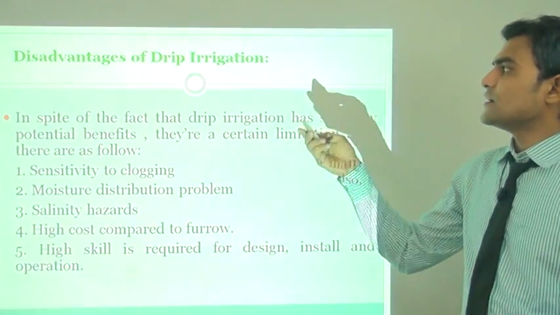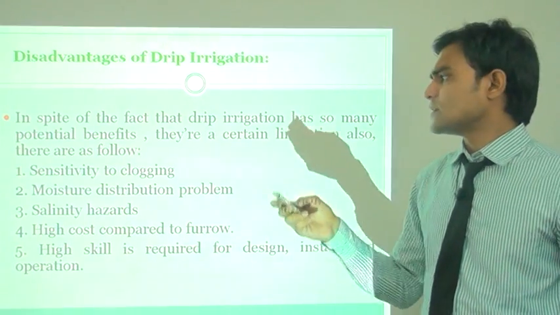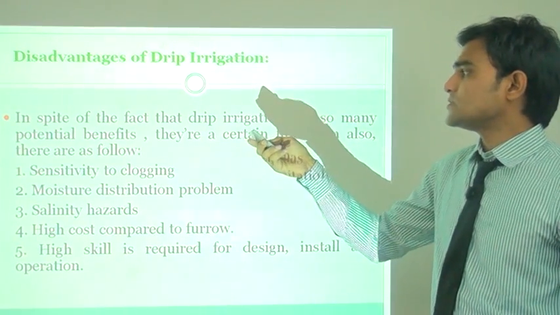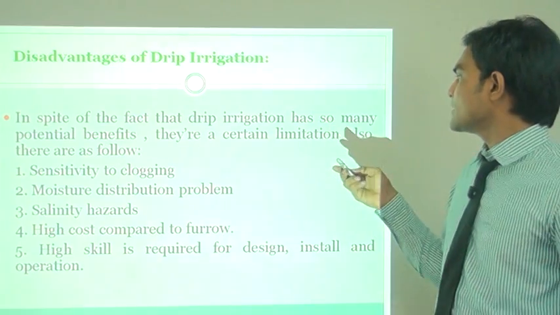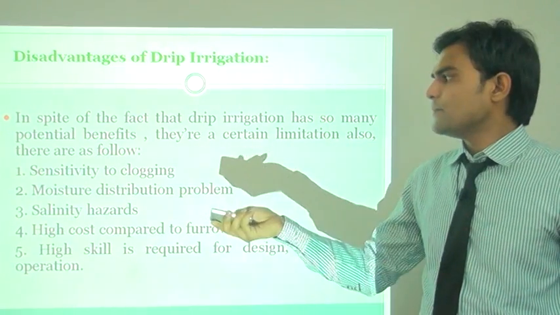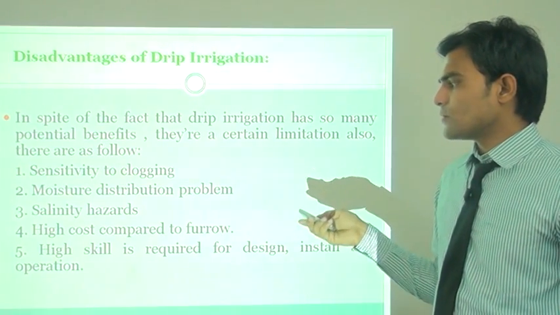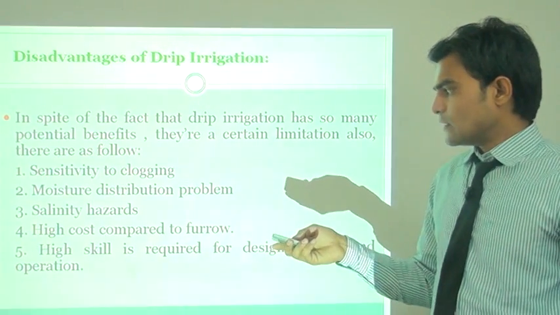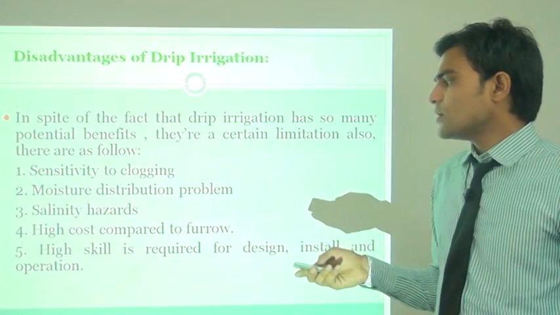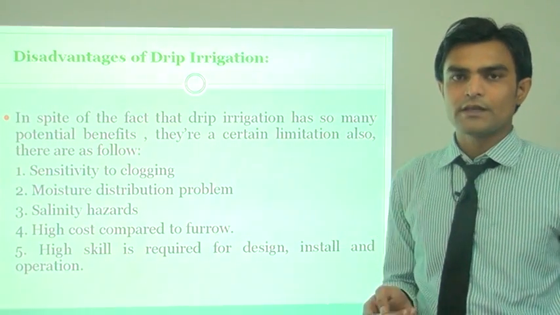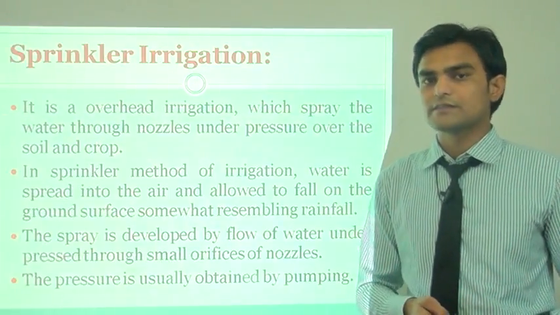Then after, disadvantages of drip irrigation, which are somewhat less important. In spite of the fact that drip irrigation has many potential benefits, there are likewise sensitivity to clogging, moisture distribution problems, salinity hazards, high cost of components, and high skill is required for the functioning of a drip irrigation system.